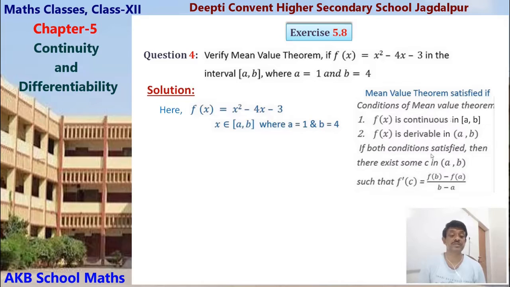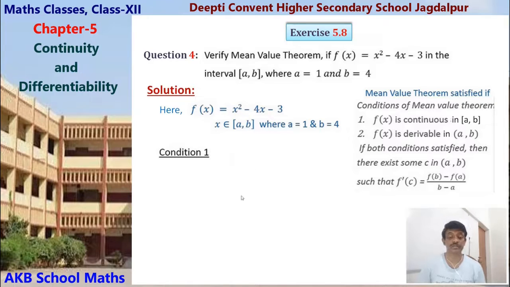We have to verify this mean value theorem. That means first of all we have to test these two conditions. If these two conditions are satisfied, then by using this formula we have to find the value of c, and c must belong to a b. Then we can say the mean value theorem is verified. Okay, so let us start.